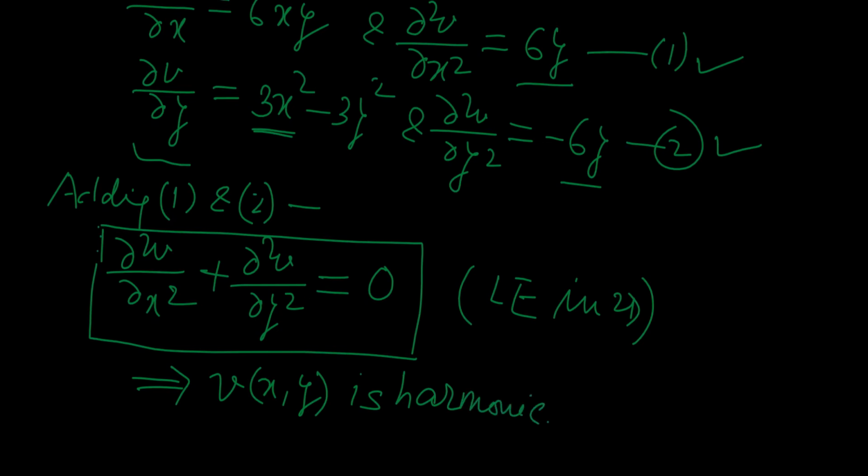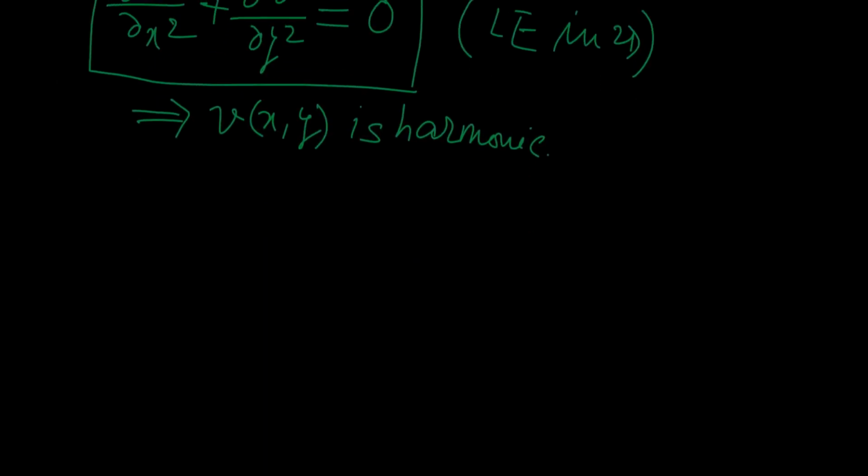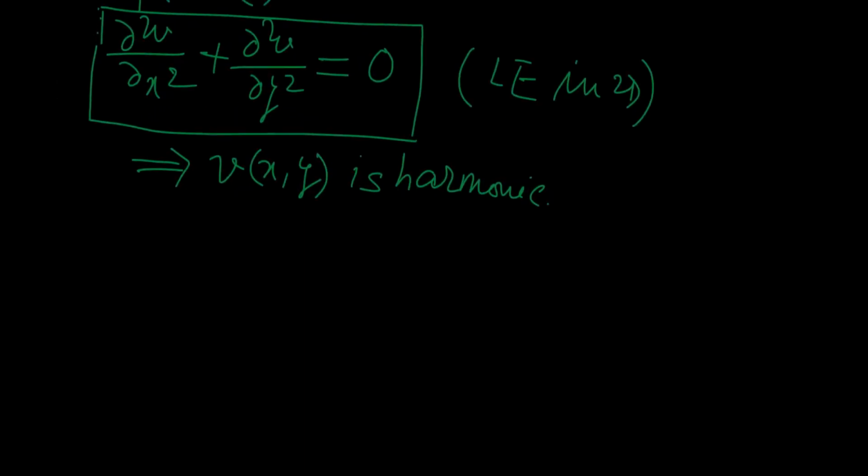So whenever in any problem we are given a function and we have to show that that function is a harmonic function, we must see whether the function satisfies Laplace equation in 2 dimension or not. If it satisfies the Laplace equation in 2 dimension, the function will be harmonic. But if it does not satisfy Laplace equation in 2 dimension, definitely the function will be not harmonic. So this is the first part of our problem.